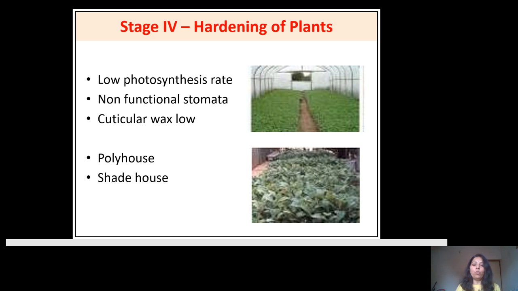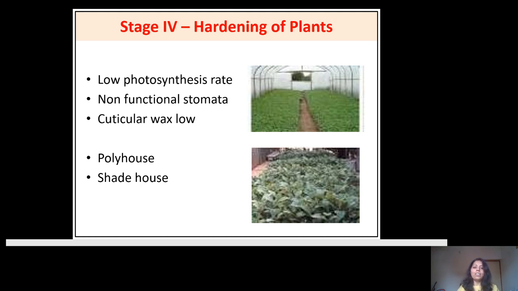We will shift these pot trays to the polyhouse for further growth. We will keep these pot trays in the polyhouse for 2 or 2.5 months. Meanwhile, we will go for spraying, weeding, and such processes. After 2 or 2.5 months, the plant becomes a little bit sturdy in the soil. Next, we take this plant and shift it into polybags with soil.